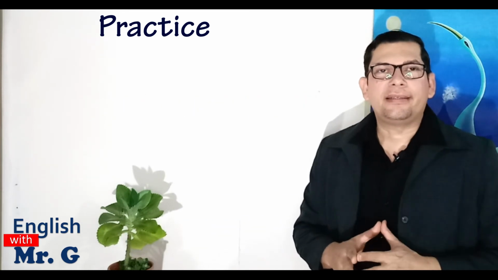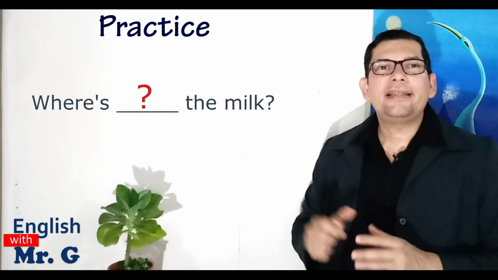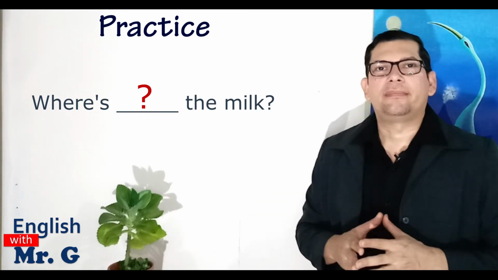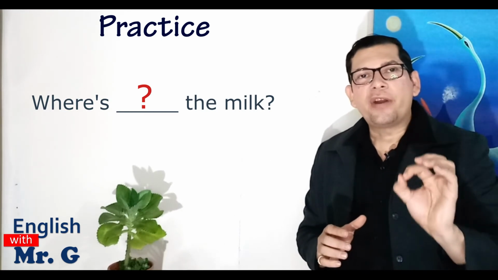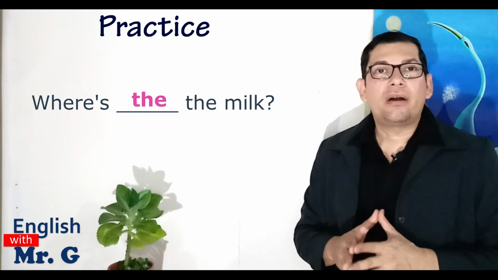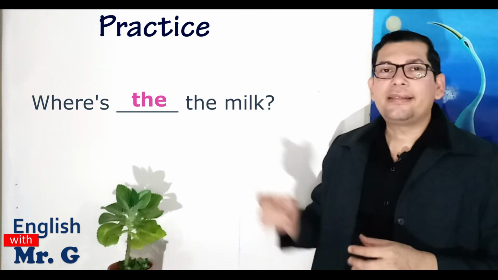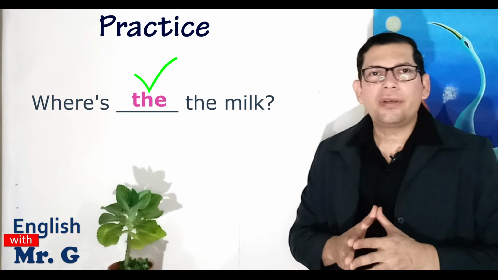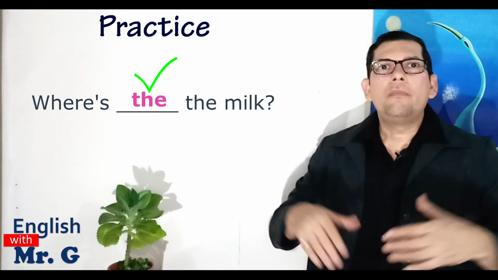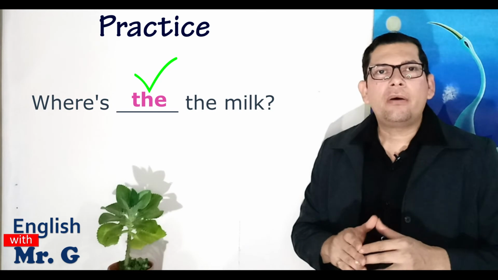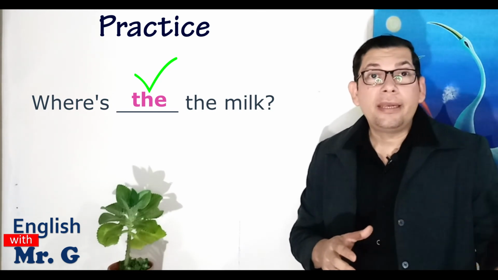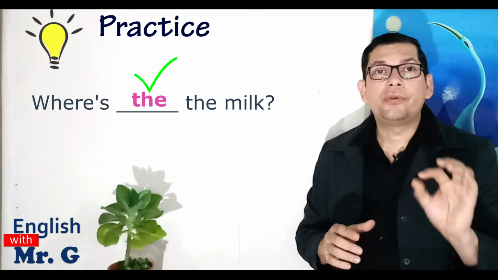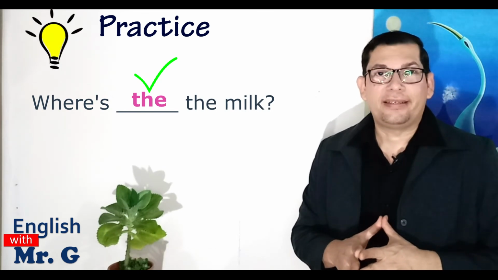Okay, one more sentence. Take a moment, read the sentence, and think about whether we use the article or not. Okay, if your answer is yes, we use it, you are definitely right. The sentence says, "Where's the milk?" And I use the definite article because I am not talking about all milk in general. I'm talking about the milk that is probably in my kitchen, in my house. And that is very specific. So that's why I use the definite article in the sentence.